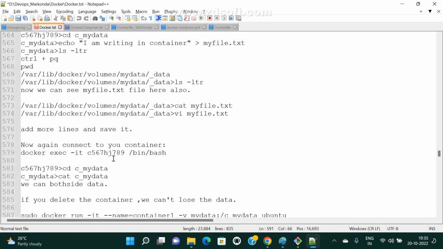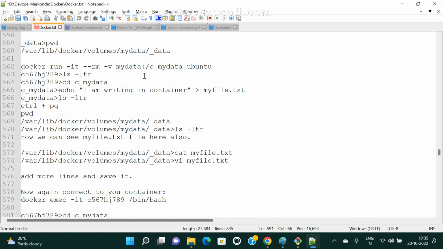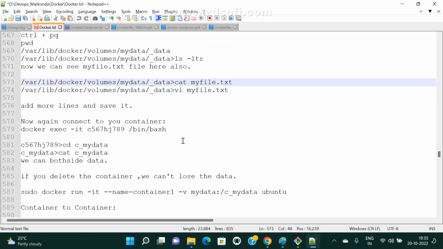Here I already created one container. So this is the one container. Already this is the explanation and all. We can go through this.